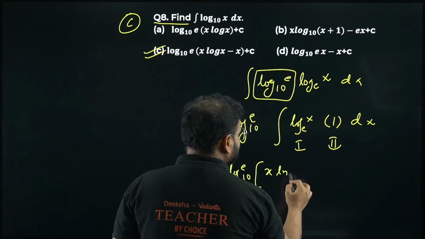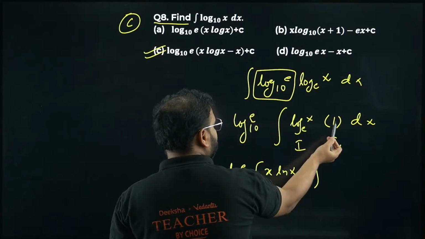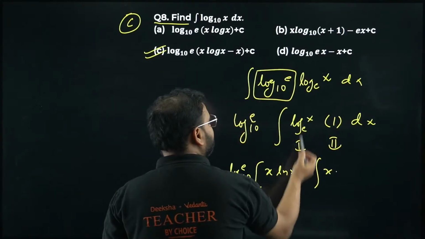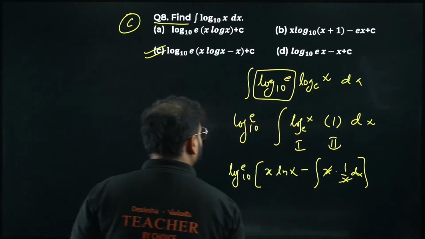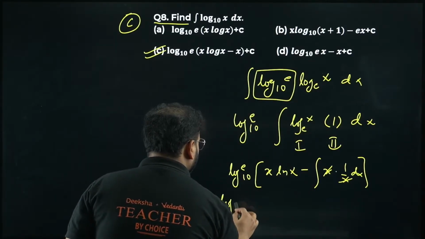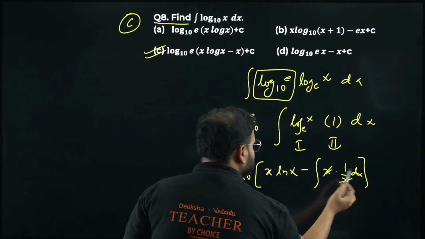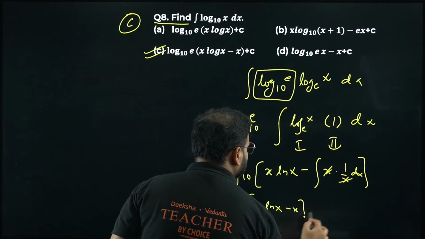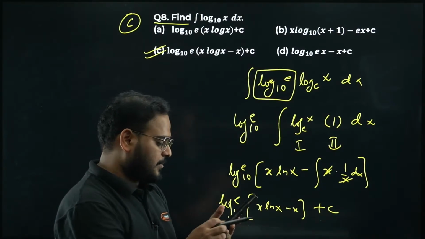And right now it is ln x, because log with base e is there, so minus sign will come. X, integration of 1 is going to be as it is. Derivative of ln x will become 1 by x. Of course we have dx, this and this cancel. My answer will become, please check, log e with base 10, we have x ln x, integration of nothing means 1, so I have minus x over here plus c. Option is going to be option C only.